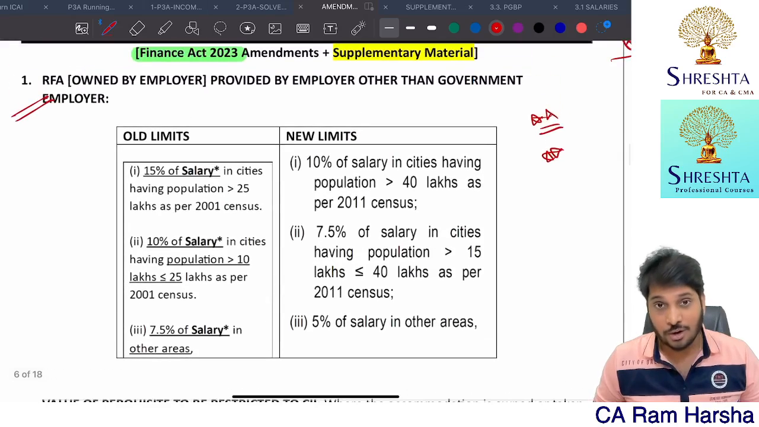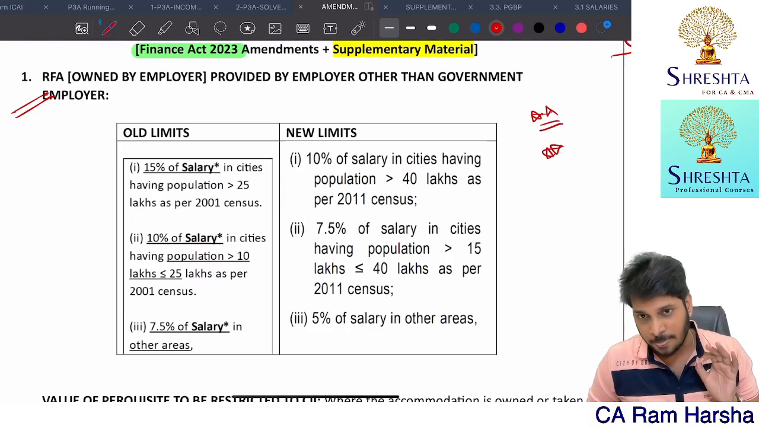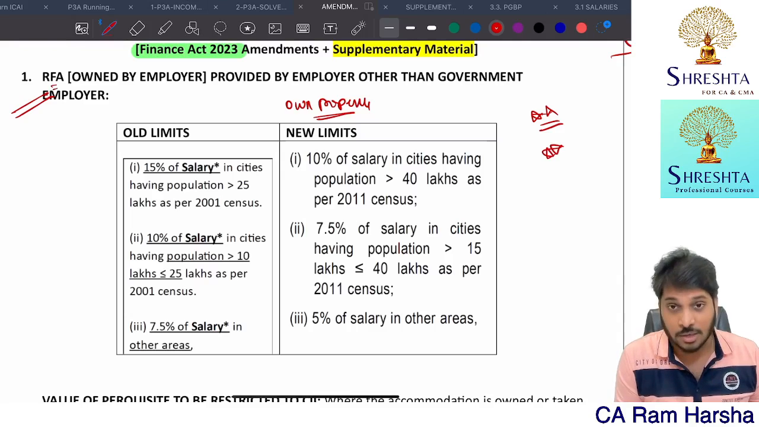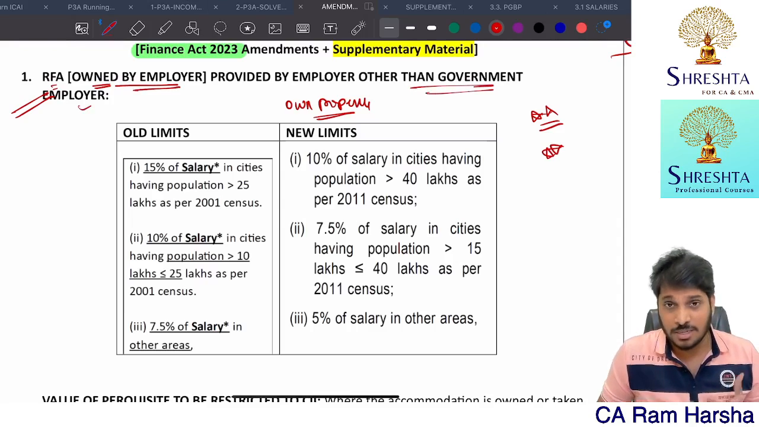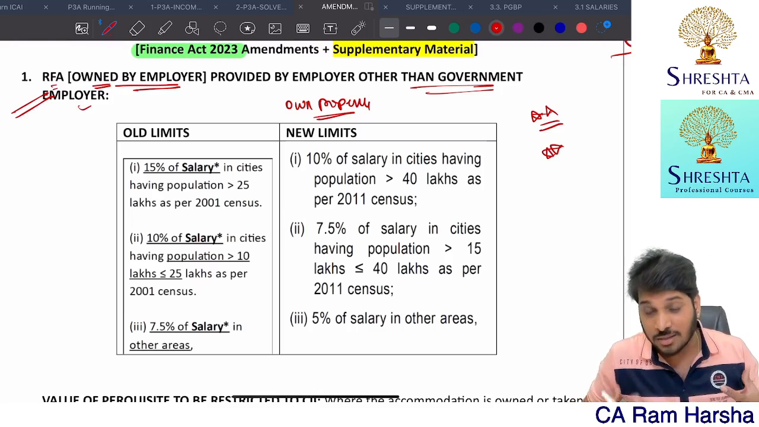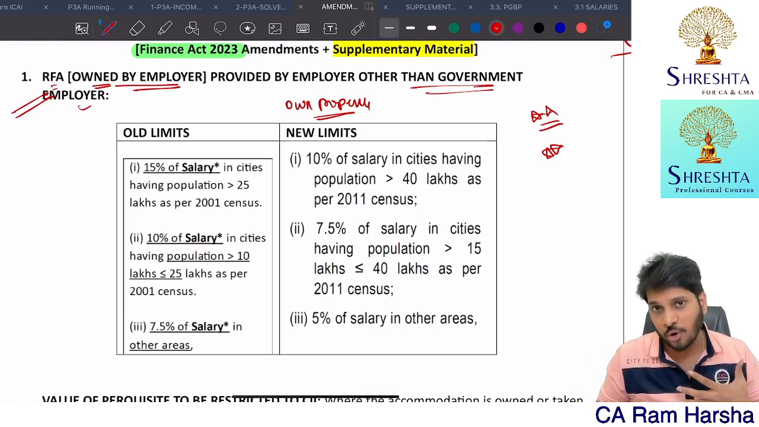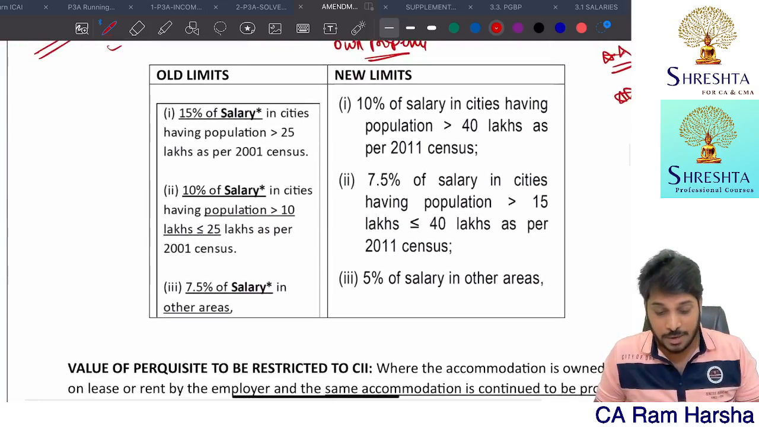So rent-free accommodation, the limits, the perquisite valuation rules have been changed. That too, only for own property. If the employer is providing a rent-free accommodation or concessional accommodation to an employee, which is owned by the employer, but other than a government employer, nothing but a private sector employer, what is the perquisite valuation rule that we already know? It depends. The old rule is what?